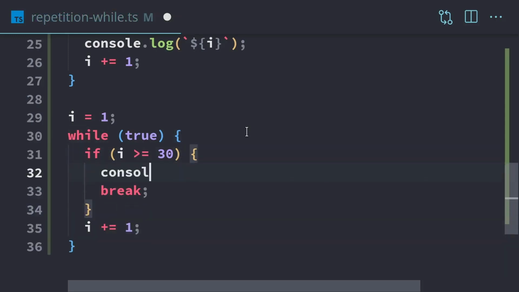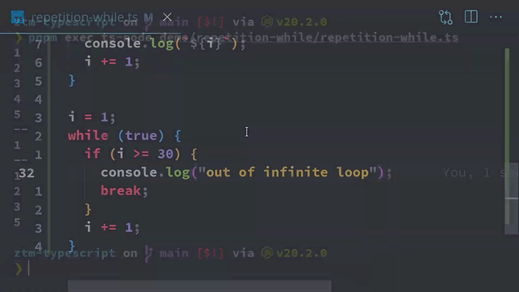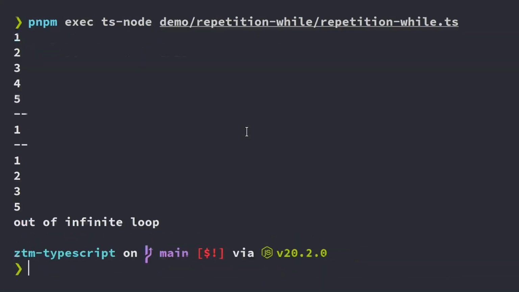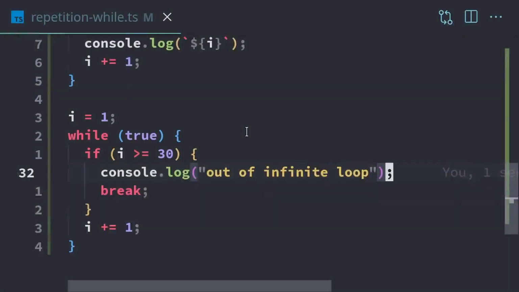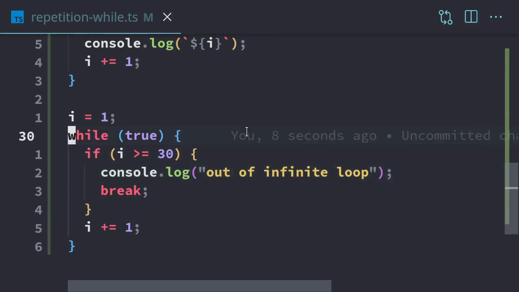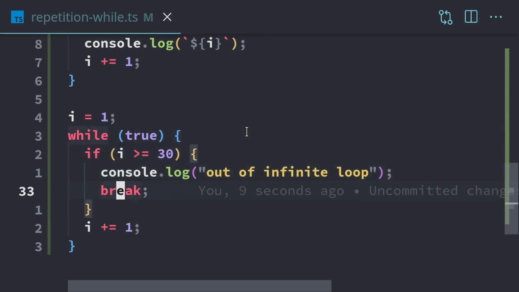And so when it breaks, we're going to log out of infinite loop. All right, so I'll run this, and hopefully that actually terminates. And so our infinite loop does exit, so that's good. So whenever we have an infinite loop, we always want to manually exit with a break at some point.